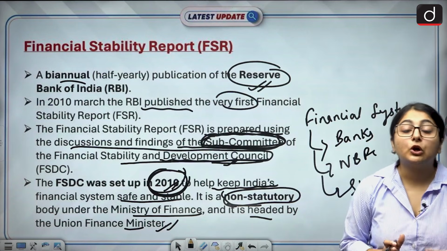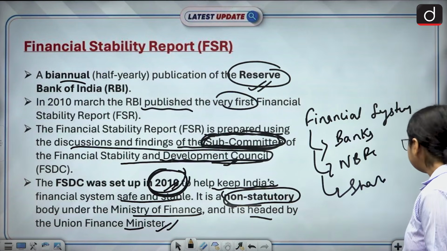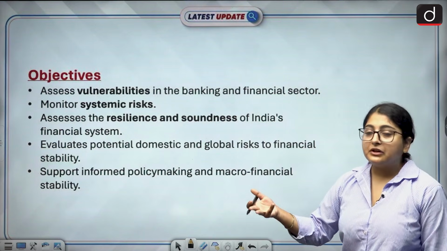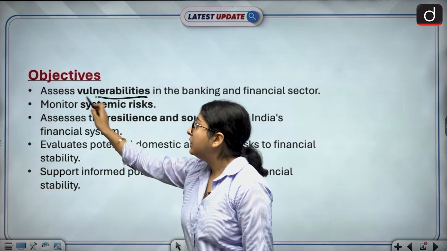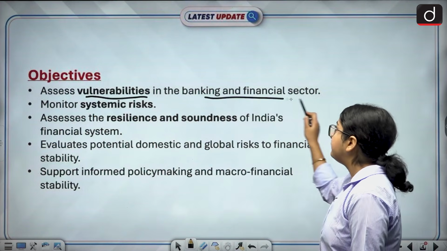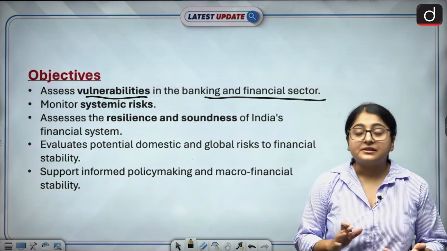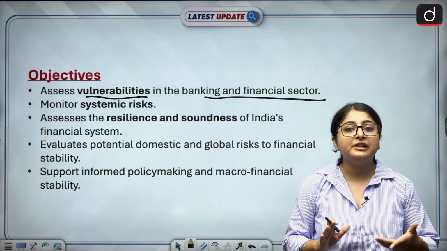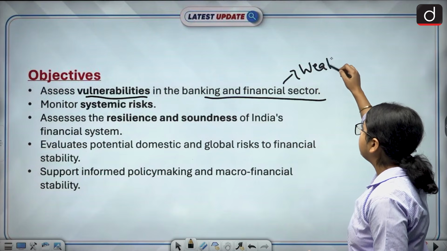Now let us talk about the objectives. What are the key objectives of this report? These are the objectives. Let us read them one by one. The first objective of this report is to assess the vulnerabilities in the banking and financial sector. The RBI checks, is there any vulnerability in our financial system? Vulnerability means weak areas.